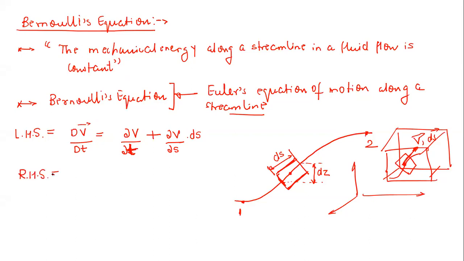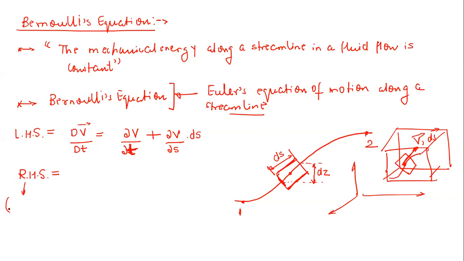Okay, so on the left hand side, you have simply one direction we have taken. That is the direction, let's say the S vector, and we are simply writing it as delta V by delta T plus delta V by delta S into ds. So this is your dV vector by dt. But what about the right hand side?